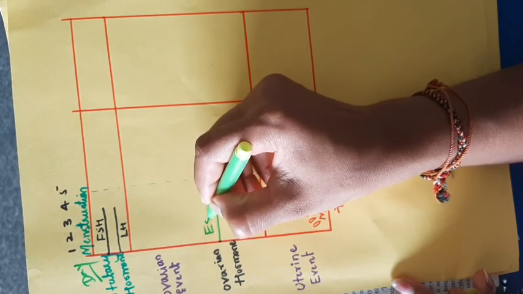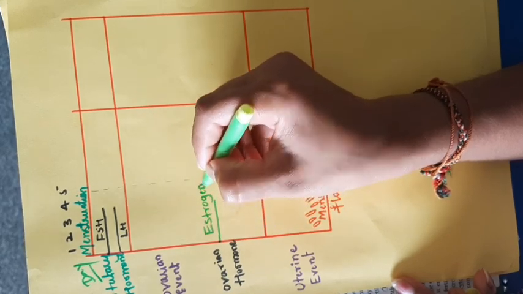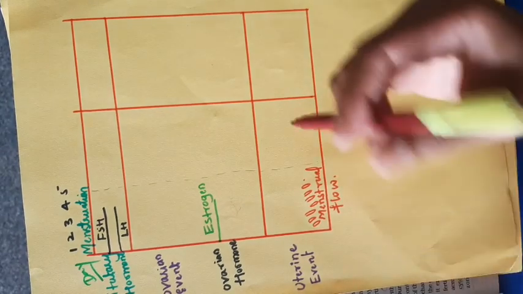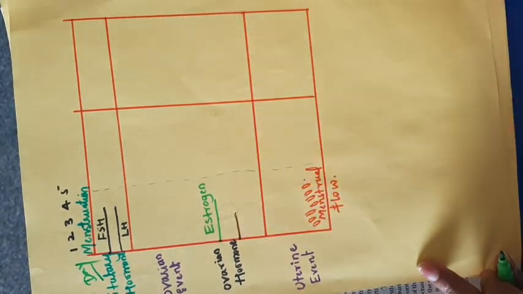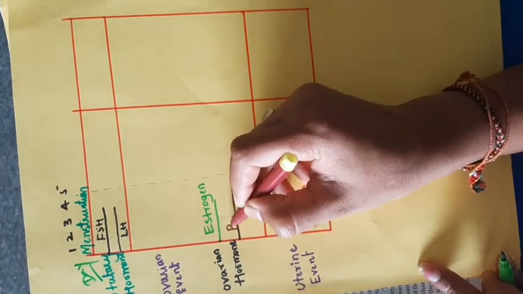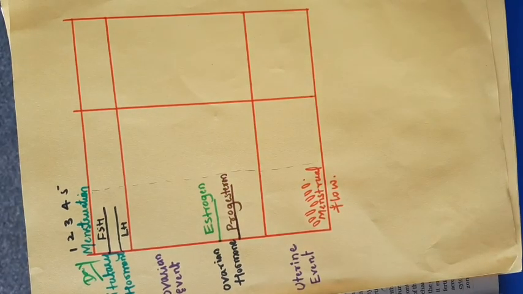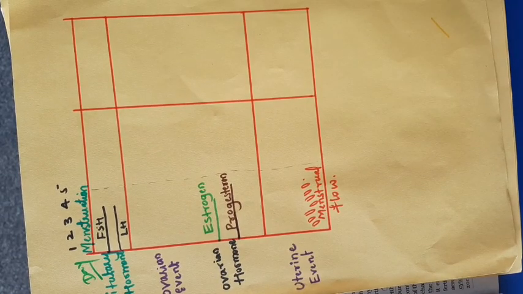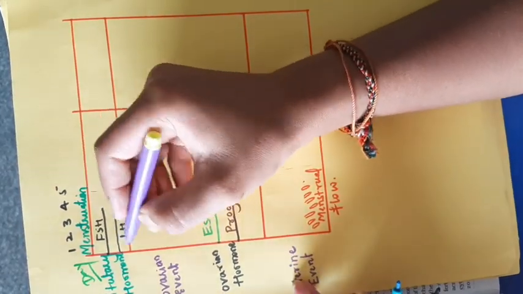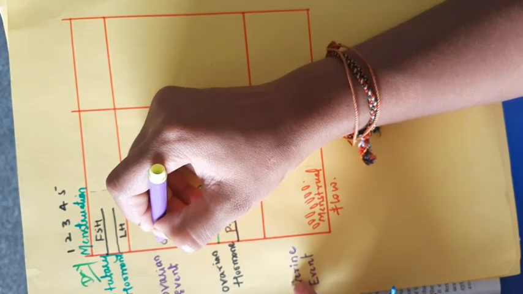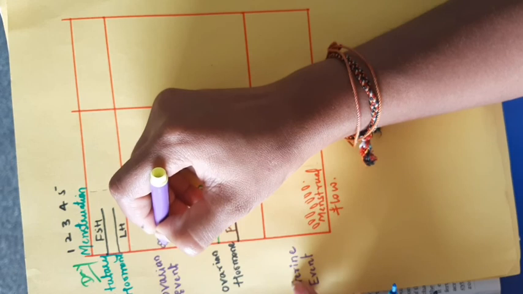Here I will write estrogen, and the second one is progesterone. This is the basic idea. Initially the ovary has primordial cells.